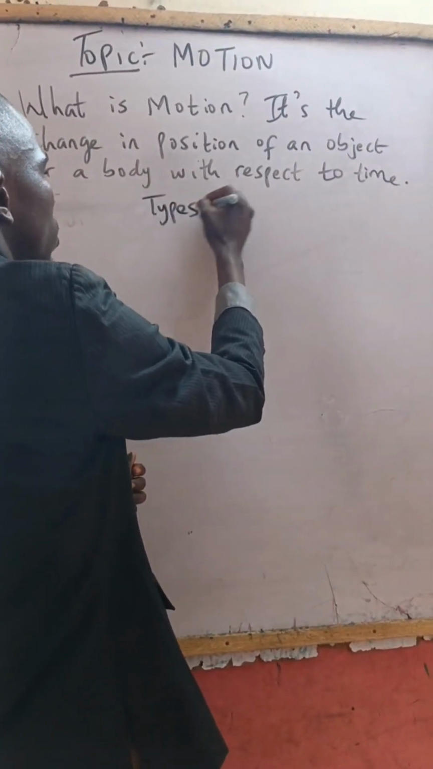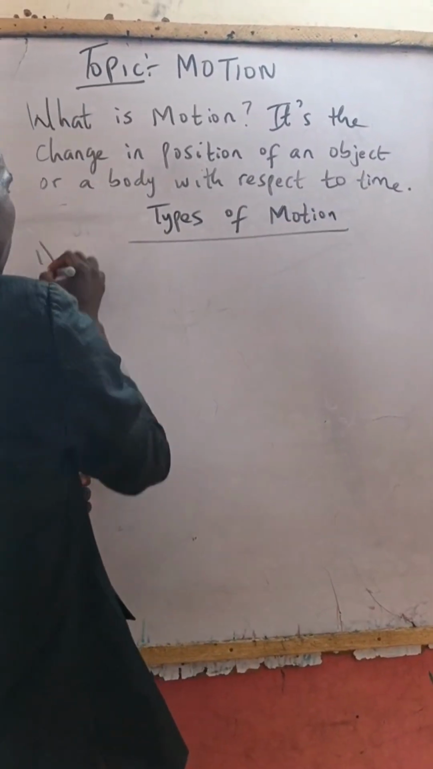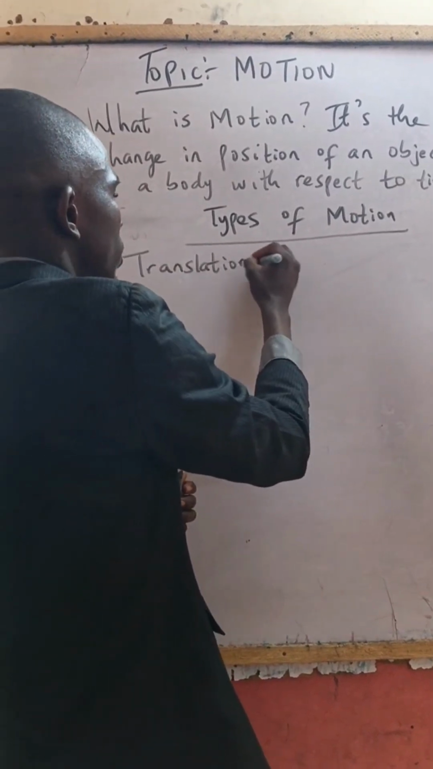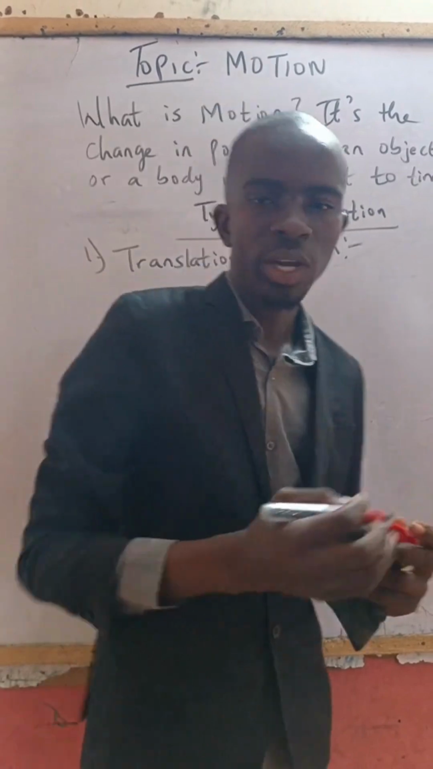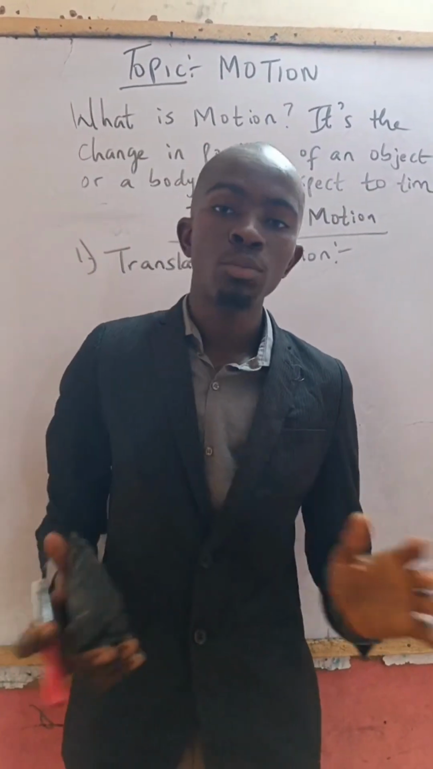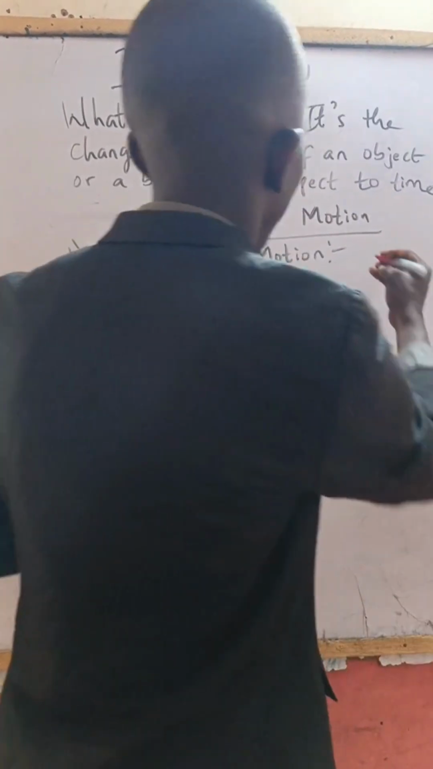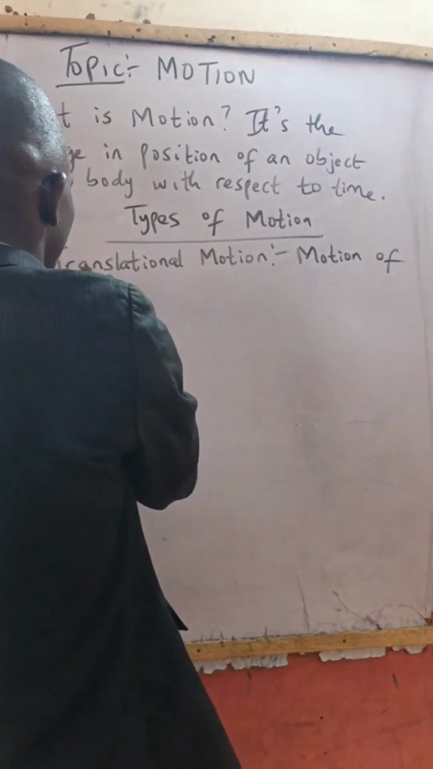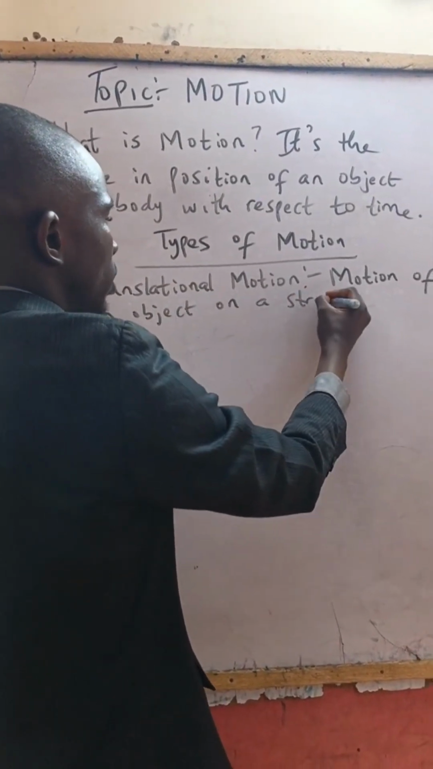Types of motion. We have what is called a translational motion. Translational motion is the motion of an object on a straight line.